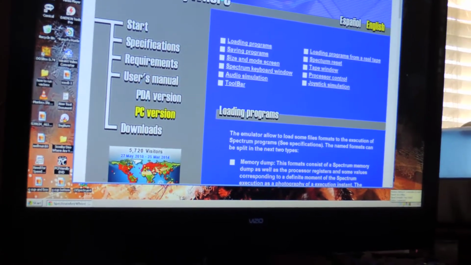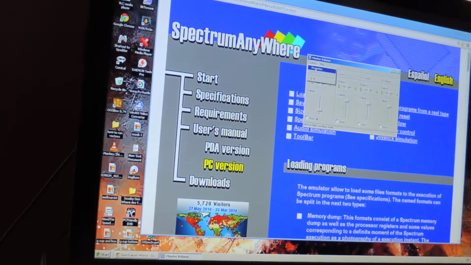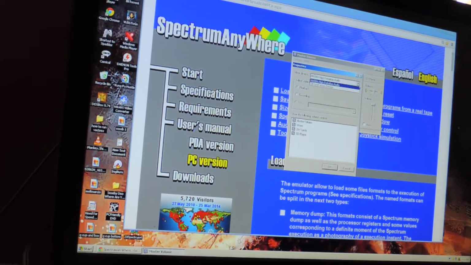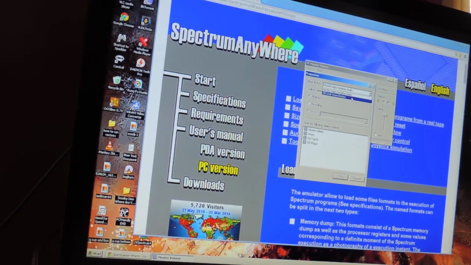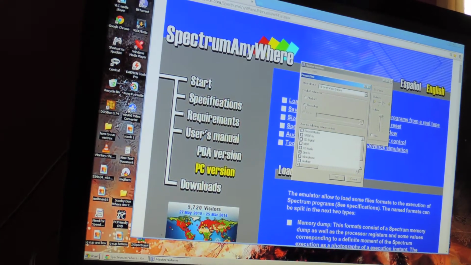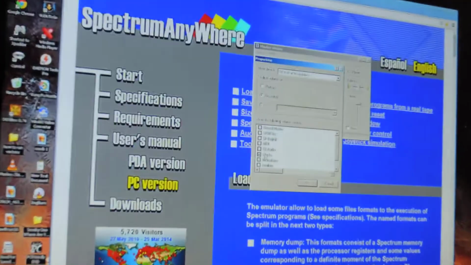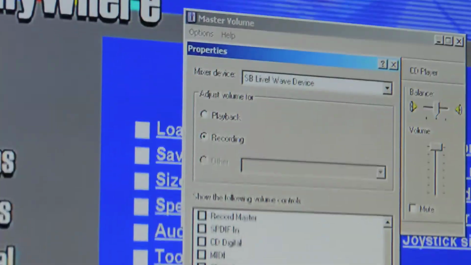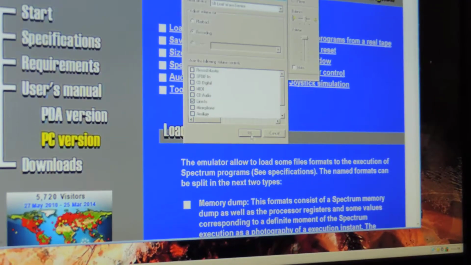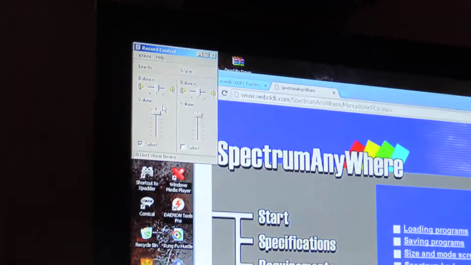Basically, the first thing you got to do is start up your audio. You got to go to Options, Properties. You're going to switch this to different line level device. Hit record. Make sure it says line in right there. Make sure line in is checked. Make sure everything's on recording. Just click OK after you've done that. And there's your levels up there at the top.